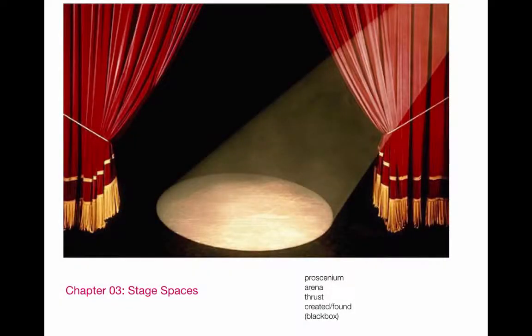All right, today we're going to look at the 5 different types of theatrical space. They are the proscenium theater, the arena theater, the thrust theater, and then we will talk about 2 other kinds of spaces: created found spaces and the flexible black box theater.